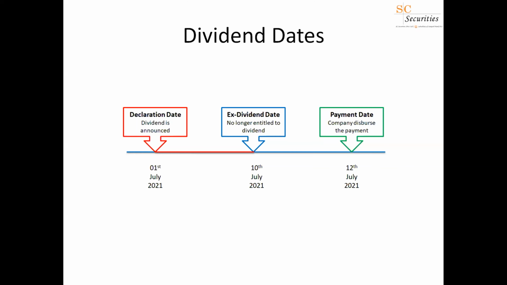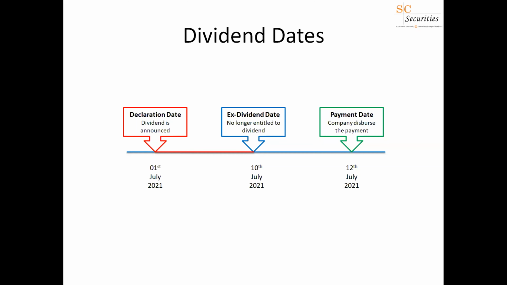As of the market close of 9th July, that is one day before the ex-dividend date, you need to have shares. So even if you bought shares on 9th of July, the day before the ex-dividend date, you are still entitled to the dividend. And 10th July, in this example, is the ex-dividend date. On 10th July, you can even sell your shares because you had shares as of 9th of July, the entitlement date.